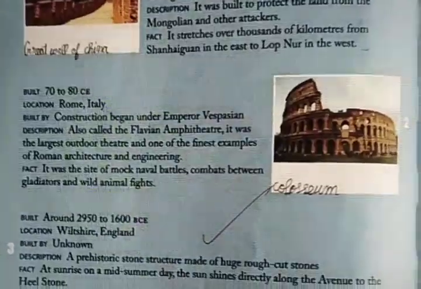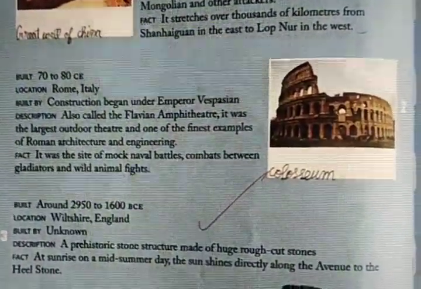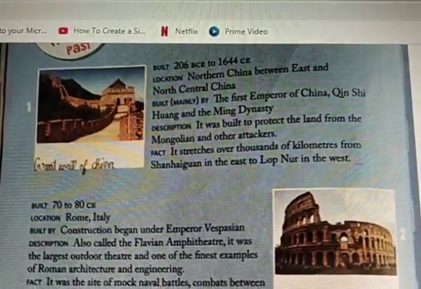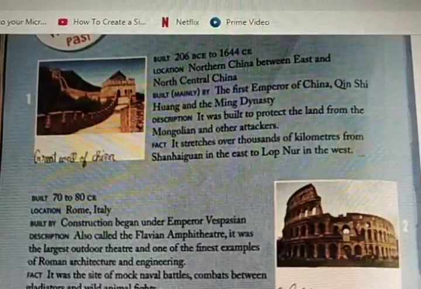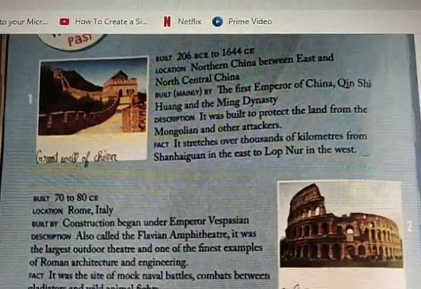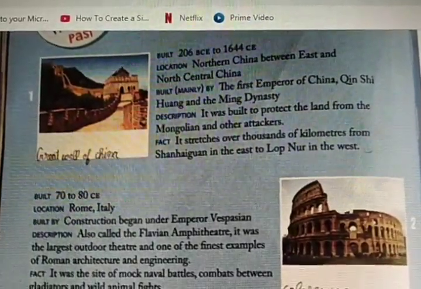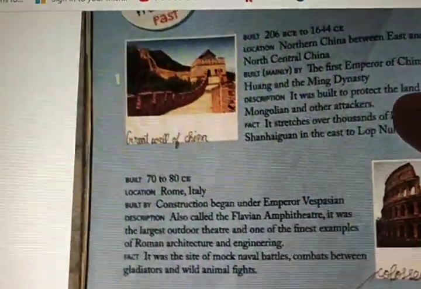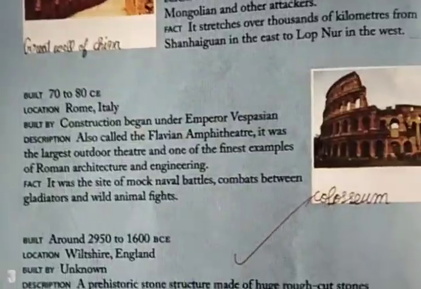Okay. One minute, students. Okay, second one. For this and all, you write the spelling by yourself, because it is not given in the book. Great Wall of China, I will spell. If you have any doubt, you write and note it down. G-R-E-A-T, great, space, W-A-L-L, wall, space, O-F, of, China, C-H-I-N-A. Great Wall of China. Okay. Next question. I know you are big students and you know the spelling very well, but once I will say.